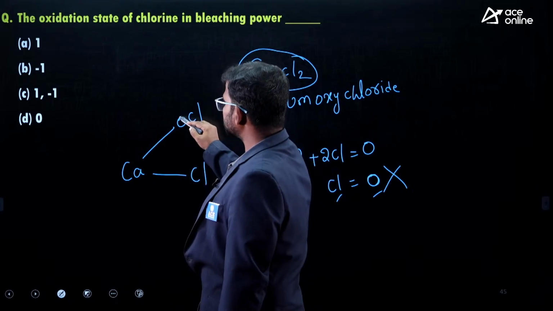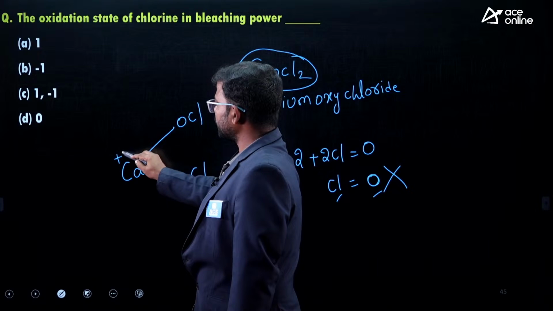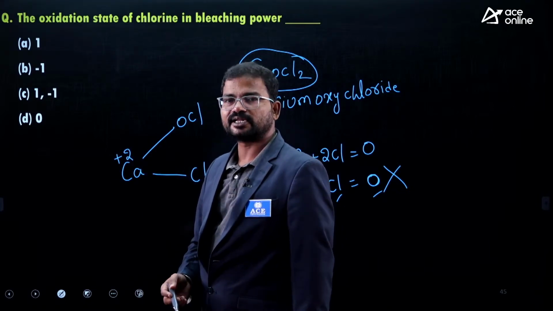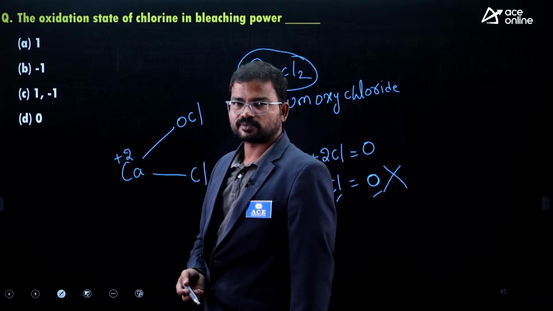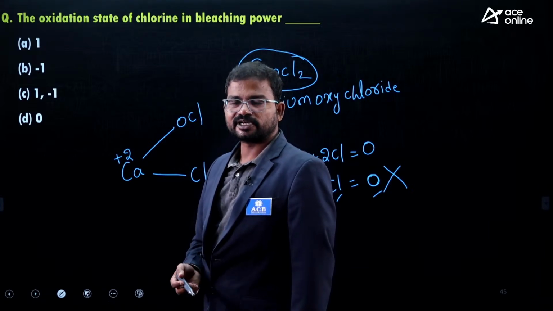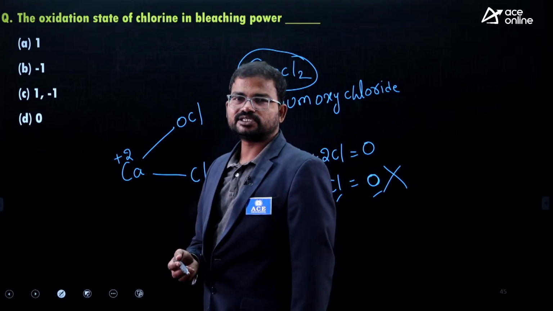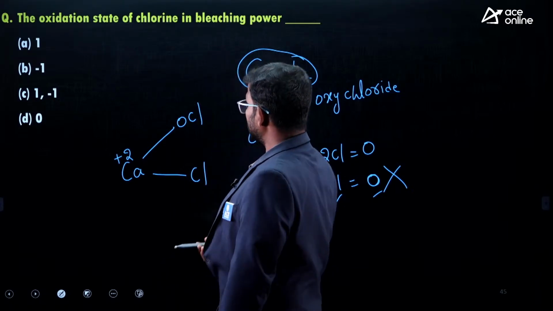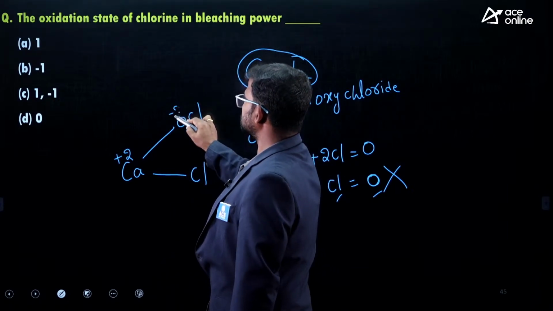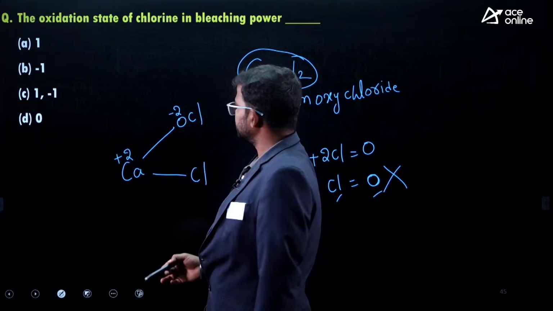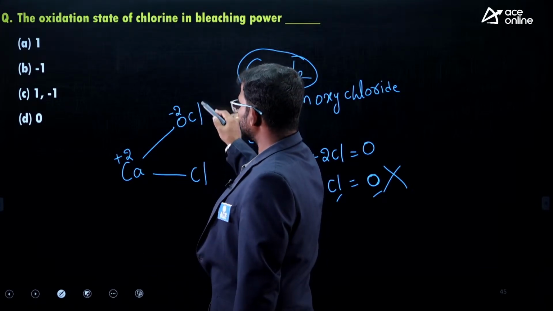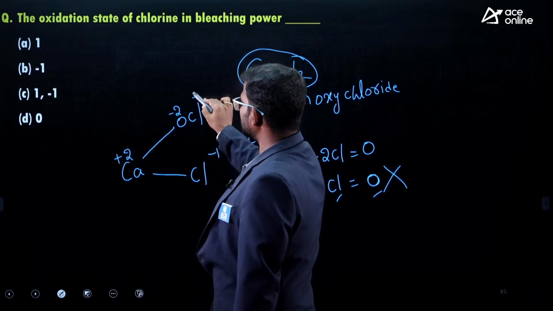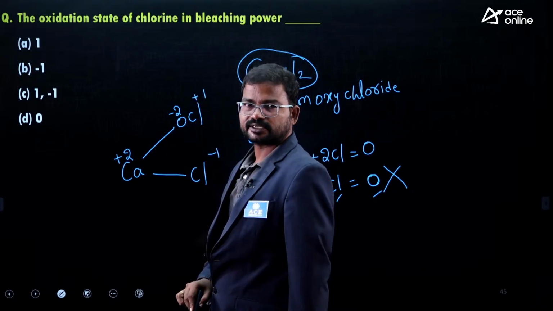So actually guys, calcium oxidation state is +2, everyone knows about it. Why? Because it is a metal and it concerns the second group, okay. If any element concerns the second group, it definitely shows +2 oxidation state. Next, oxygen oxidation state would be -2, there is no change. So what about chlorine? Here one chlorine exhibits -1 oxidation state and another chlorine exhibits +1 oxidation state, okay.